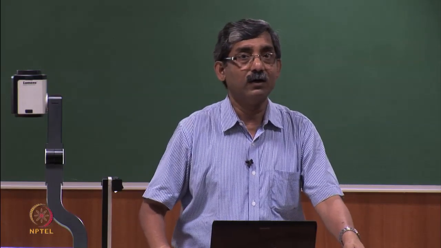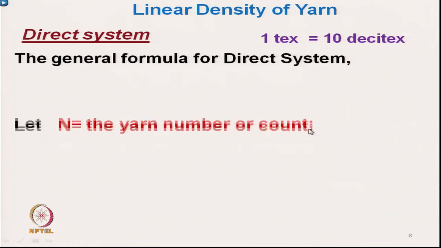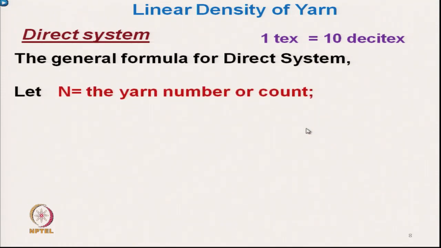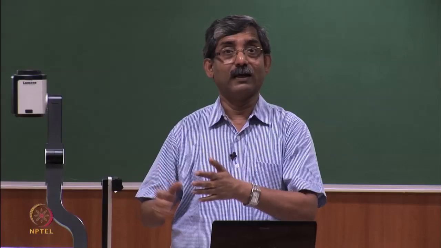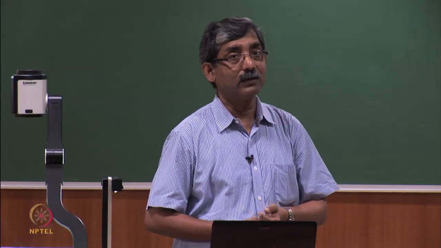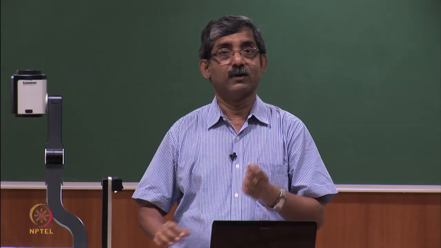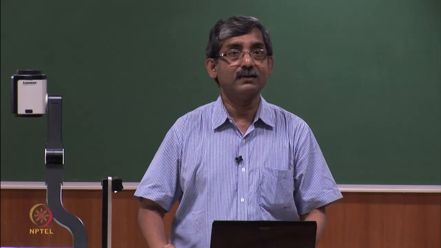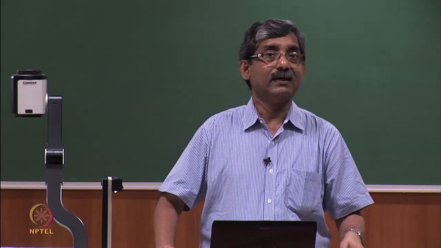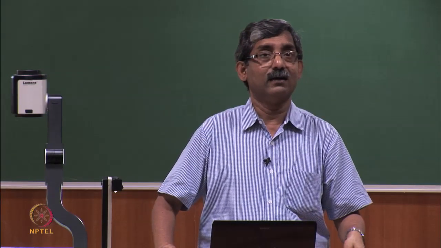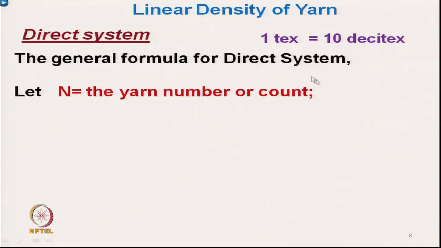The general formula for the direct system is: if we know the length of the yarn and the mass in gram of the yarn for that particular length, we can calculate the Tex value or any value in the direct system. N is the yarn number or count in the direct system.